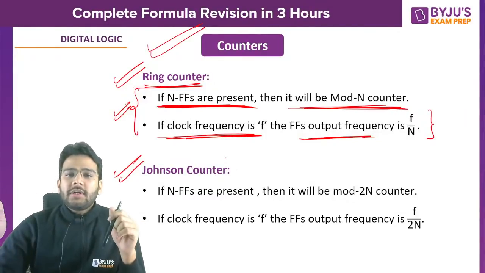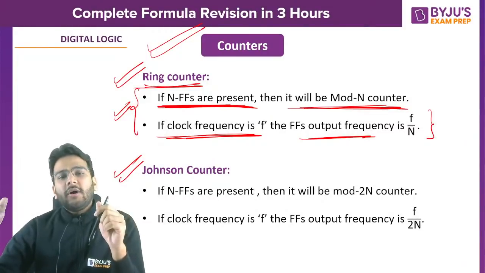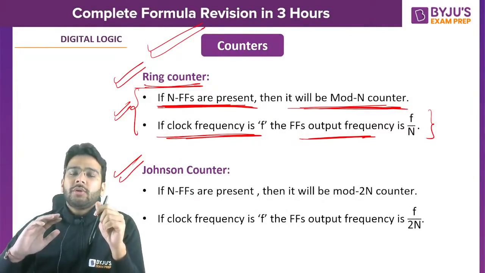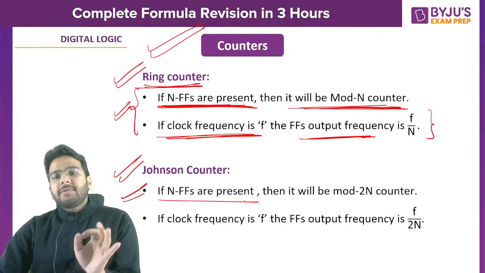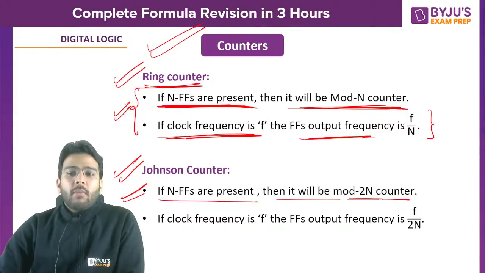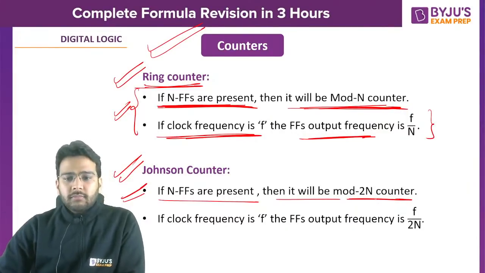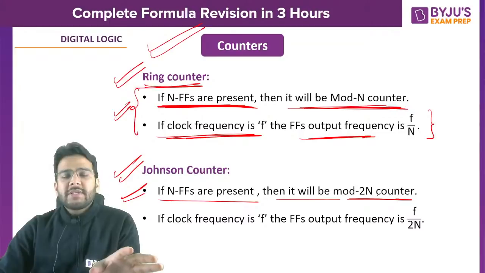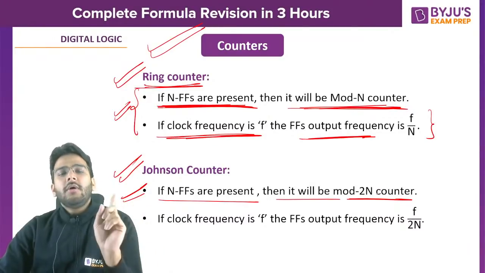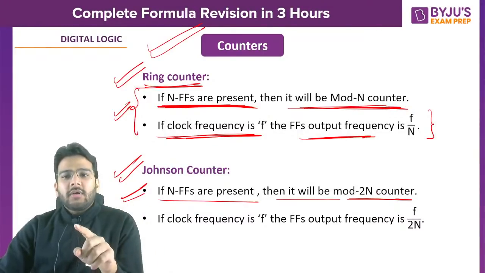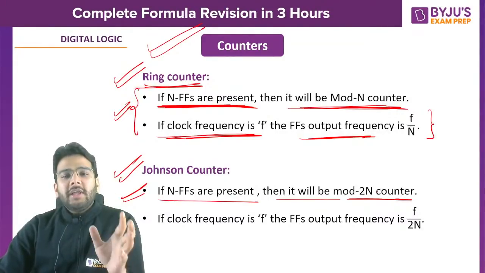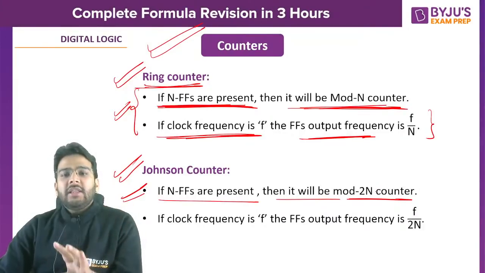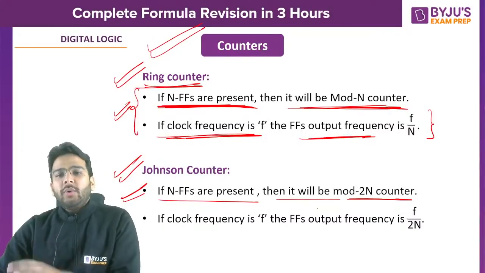What about Johnson counter, which we also call a twisted ring counter? In case of Johnson counter, the complemented output of the last flip-flop will be the input to the first flip-flop. That is Johnson counter. Here you can see if n flip-flops are present, then it will be a mod 2n counter. If you have, suppose, 4 flip-flops in a twisted ring counter or Johnson counter, you will get a mod 8 counter. What is the meaning of mod 8 counter? That means in the counting loop, in the state transition diagram, you will get 8 states present in the loop. That is a mod 2n counter.